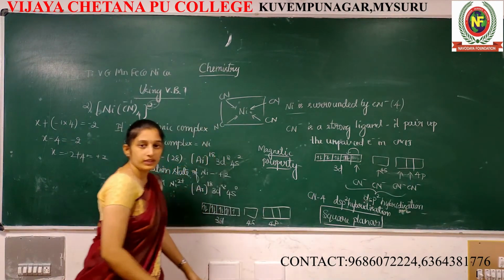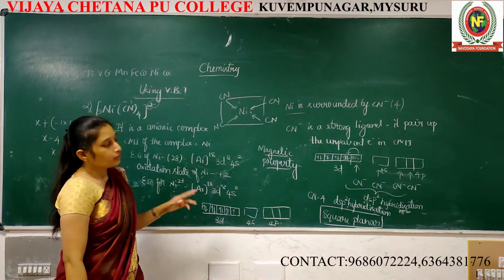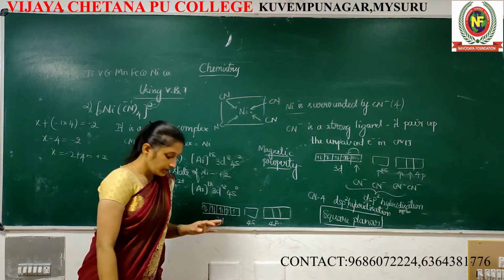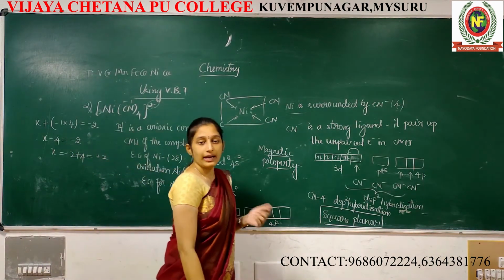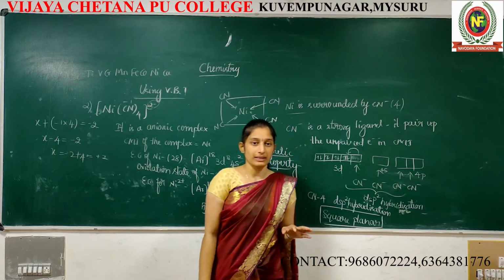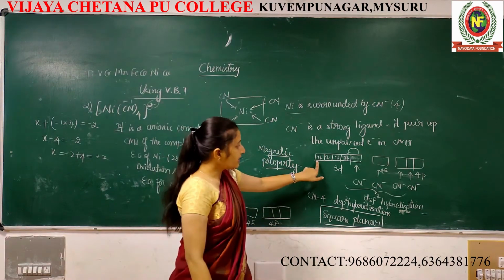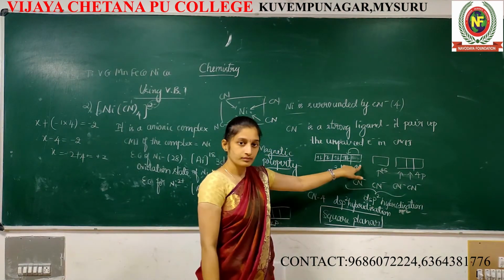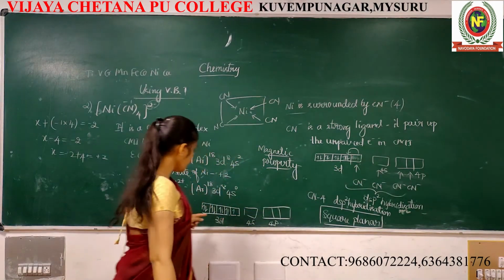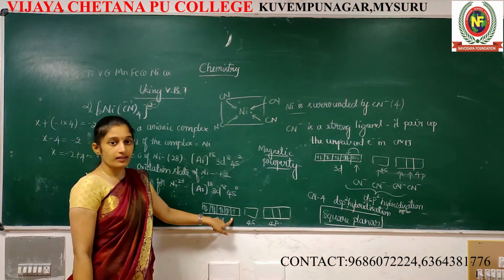What about the magnetic property? Only two things are possible. It may be diamagnetic or it may be paramagnetic. See, here, are any unpaired electrons there? Here you should not observe. Here unpaired electrons are there.